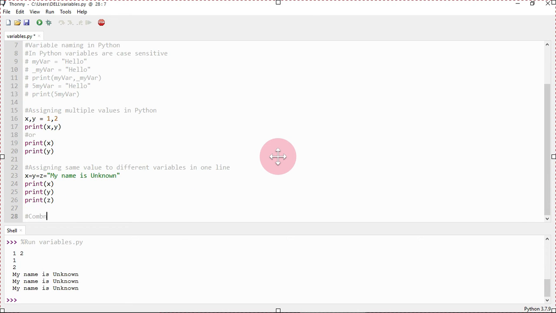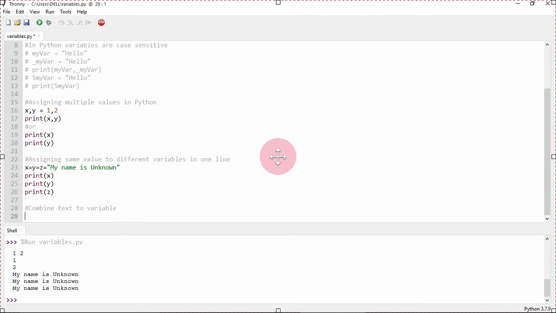We are going to see how to combine text and variables and how to print them. Now, suppose you are an employee working in a tech company and the boss gives you the task to print all the employee names with hello. How can you achieve it? Think about it. So don't worry, I am going to tell you how you can achieve it.